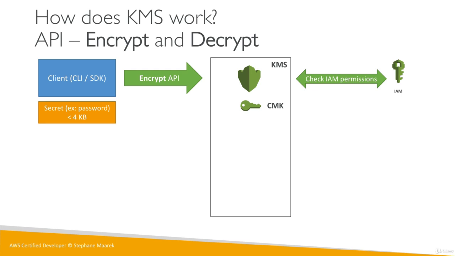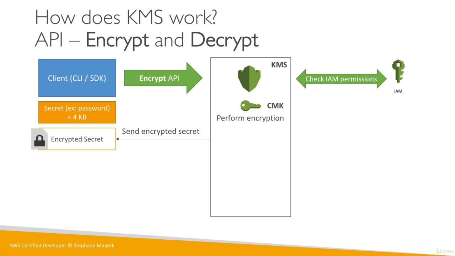So it checks the permission, and figures out, yes, we do have the right IAM permissions. So KMS, within the service, will perform the encryption, and it will send back to us the encrypted secret. So now we have the encrypted secret, and as you can see, we just sent something to KMS and it sent us back the encrypted secret. The encryption itself happened on the KMS side.